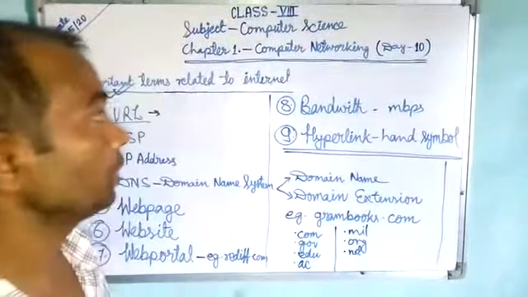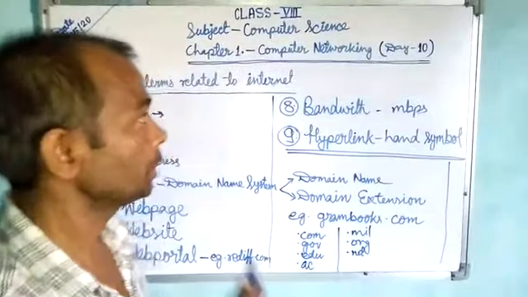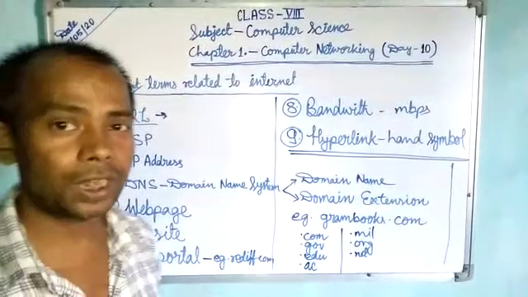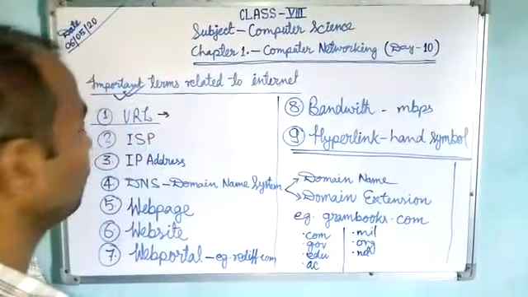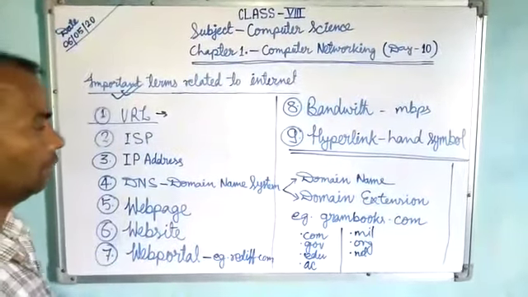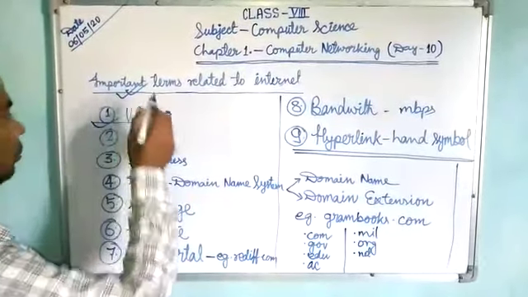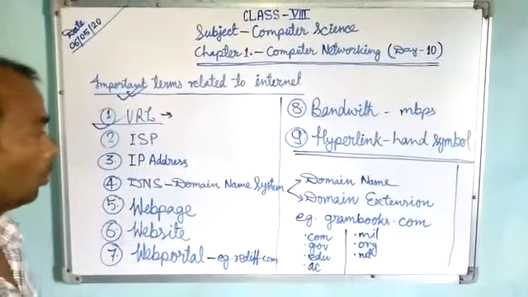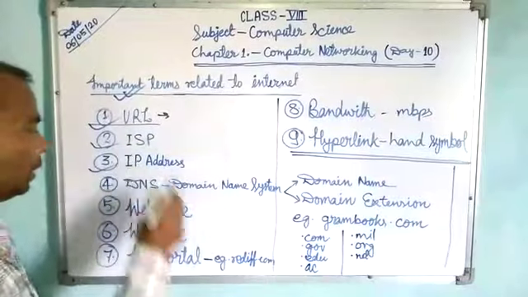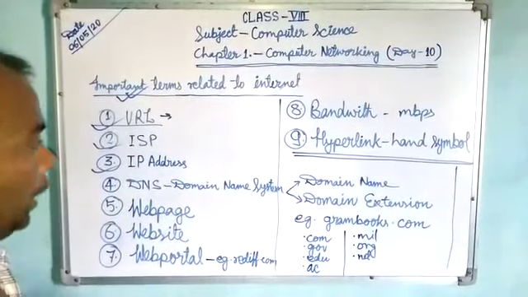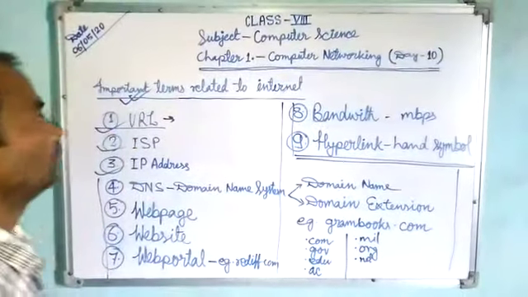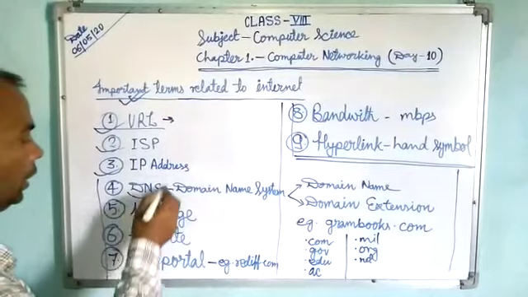In this video, I am going to talk to you about Class 8 Computer Science, the first chapter, that is computer networking. This is the 10th day of this chapter. In previous classes, I have already talked to you about some famous terms related to the internet: the URL, Uniform Resource Locator; ISP, Internet Service Provider; and IP, Internet Protocol address. Today I will discuss the remaining terms related to the internet, such as DNS.